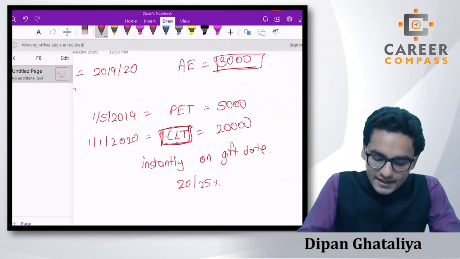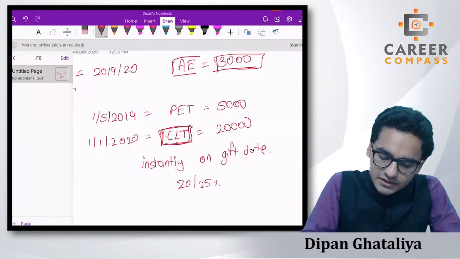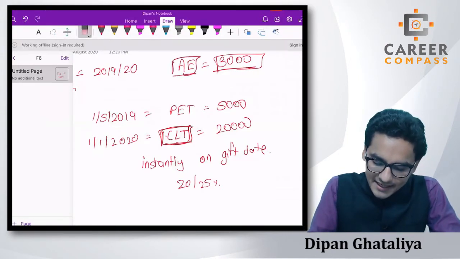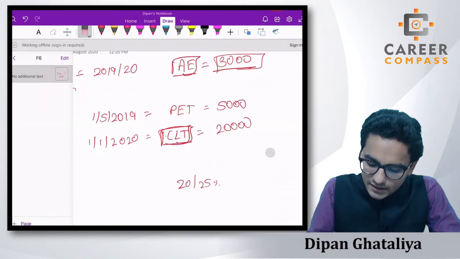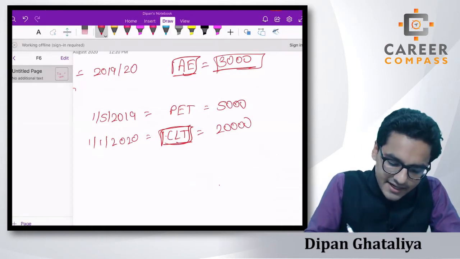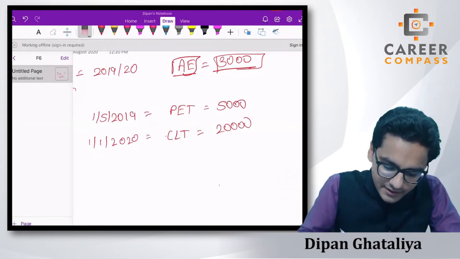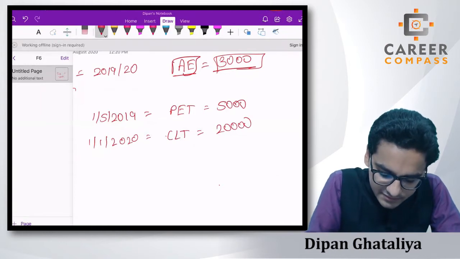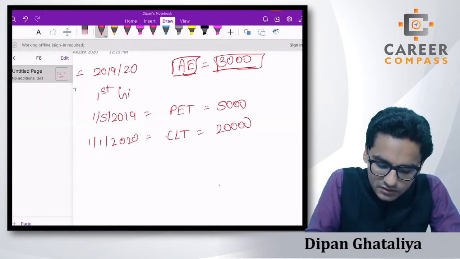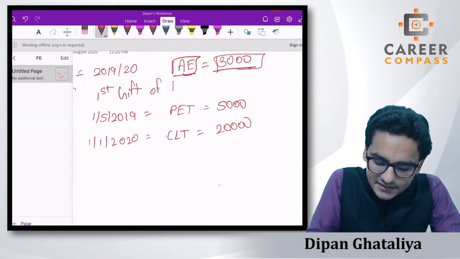But students, the annual exemption amount of 3,000 can be utilized in chronological order. That means the 3,000, firstly we have to utilize on the first gift of the tax year.